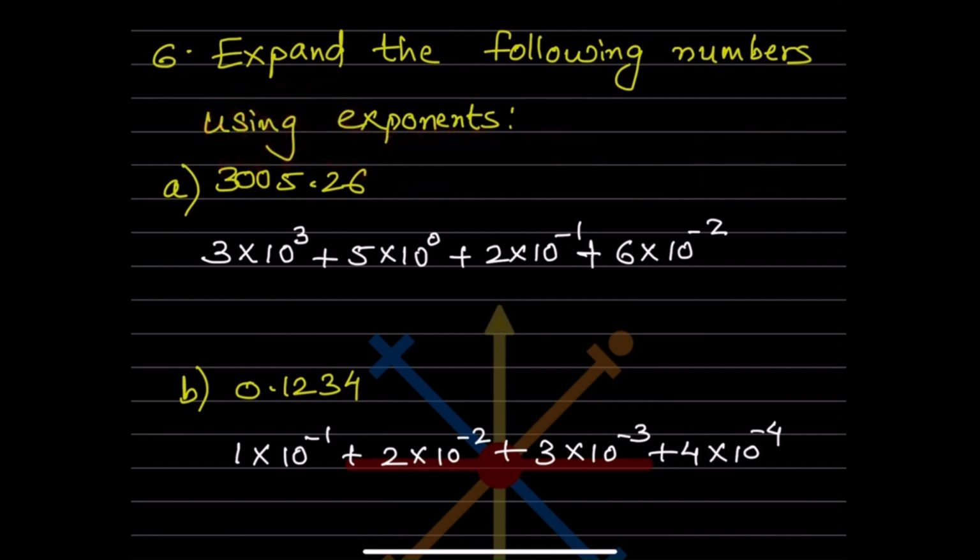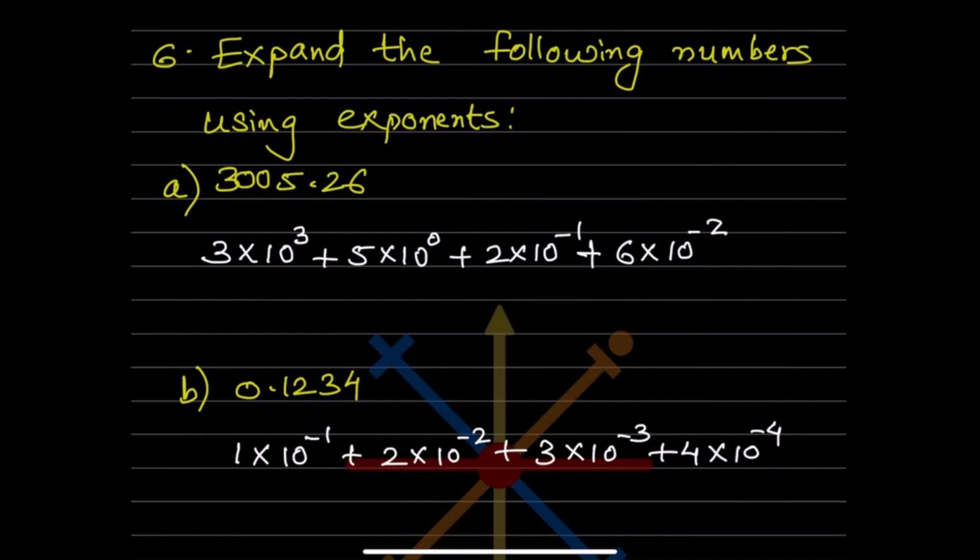So they said write in the form of the exponent. So this we can write here because this is in the thousands place. So 3 into 1000. So what will I write here? 3 into 10 raised to 3. Hope this is clear. So now we are not going to write anything for 0 because 0 into 10 raised to 2, that doesn't make sense, that is going to be 0. So we are not going to write anything for 0.